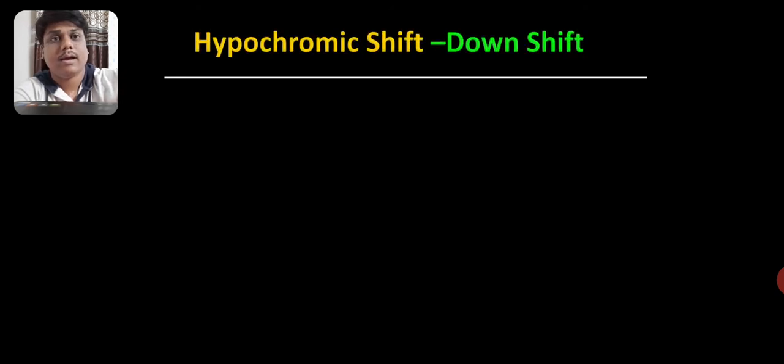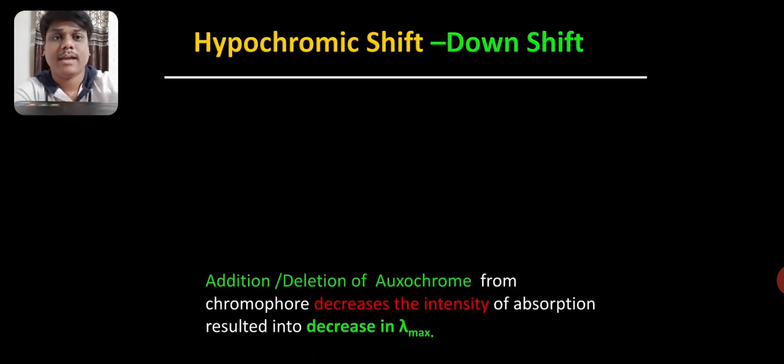Next shift is known as hypochromic shift. It is also known as downshift. It is also due to addition or particularly deletion of oxochrome group. Because of that, there is decrease in intensity of absorption.